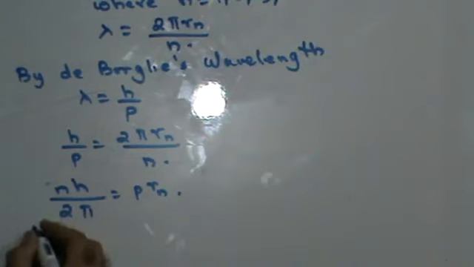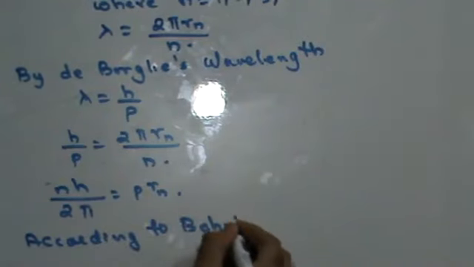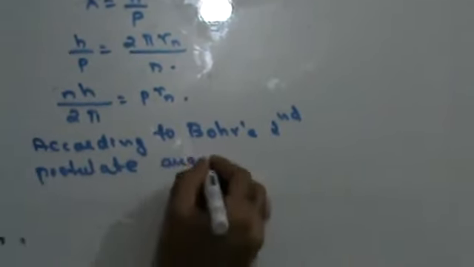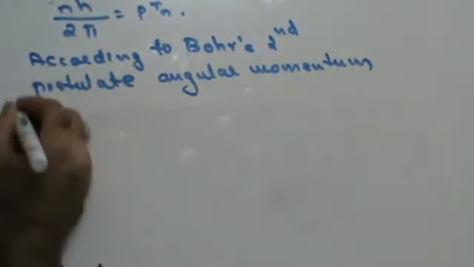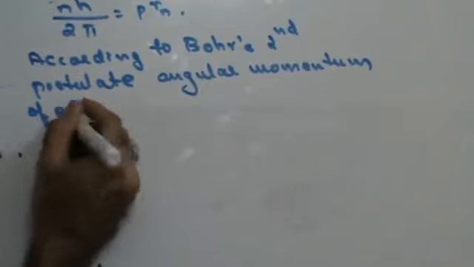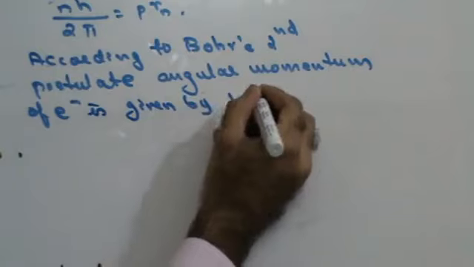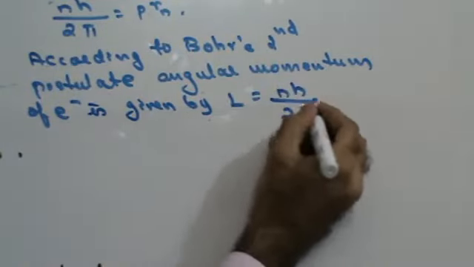Now according to Bohr's second postulate, angular momentum of the electron is given by L is equal to nh upon 2 pi.